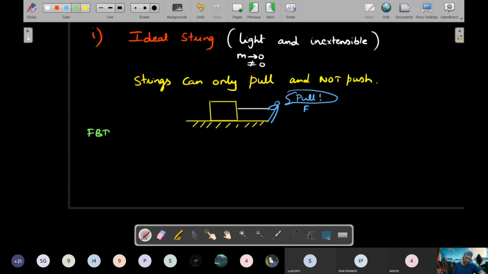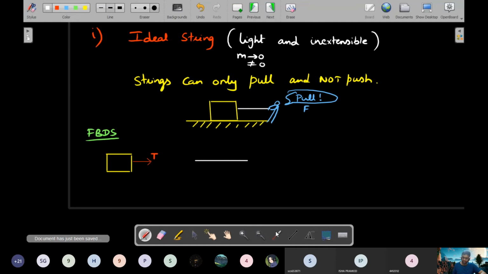So the FBDs individually, the block. If I remove the thread, it would be applying a force towards right. That would be called as tension, T. And this thread's FBD itself, the white one that we are looking at.